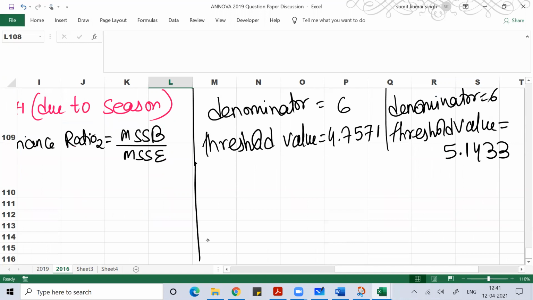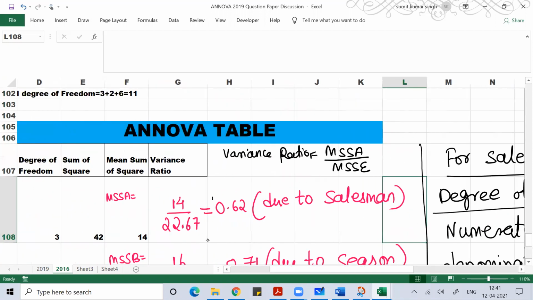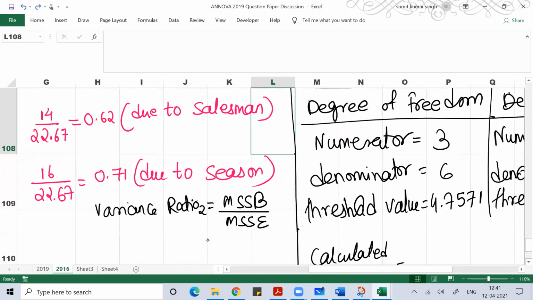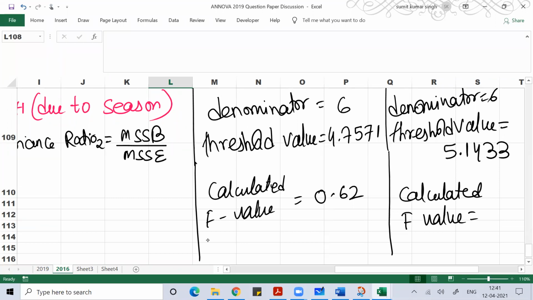While your calculated value is how much? What is your calculated F value? For salesman, how much did you get? 0.62, no? This is your calculated F value. And for season, your calculated F value is 0.71. So you can see that your calculated F value is less than the threshold value. It means you do not get any substantial evidence to reject the null hypothesis.